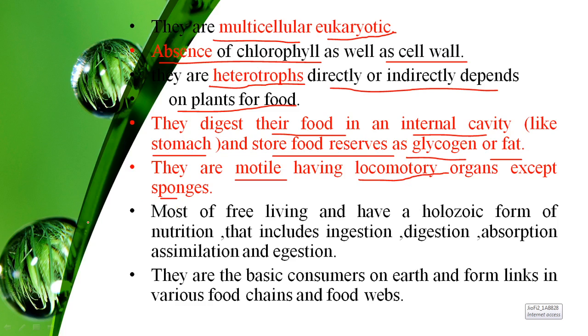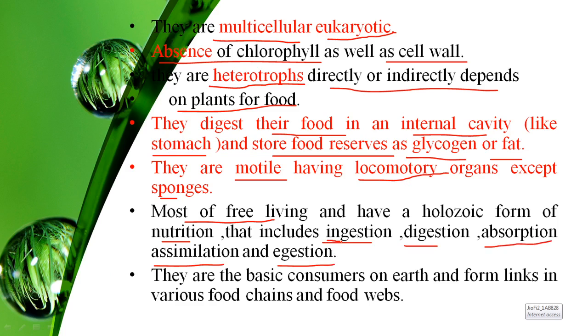Most of them are free living and have a holozoic form of nutrition that includes ingestion, digestion, absorption, assimilation, and egestion.